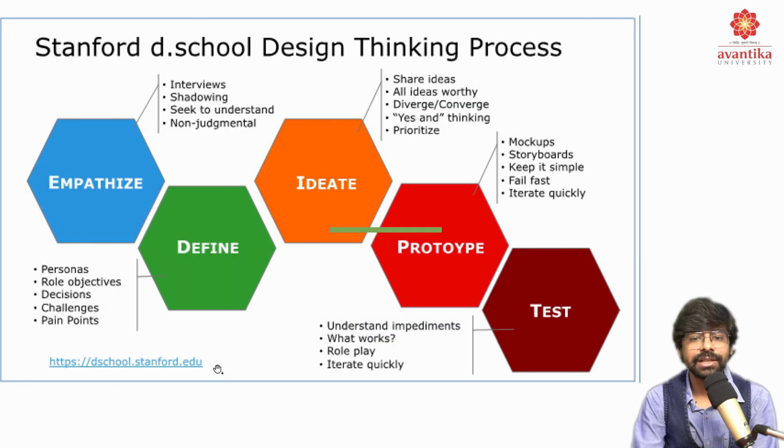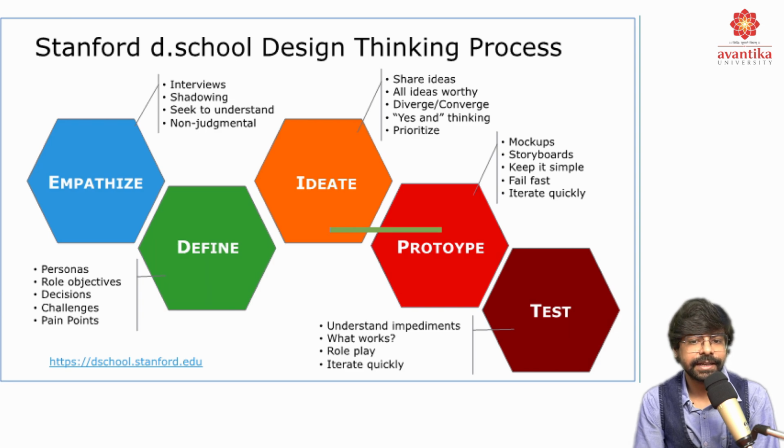So another model which has been proposed by the Stanford design school is the design thinking process, in which we have 5 stages. But what are those 5 stages? We need to learn that first. First is empathize, in which there are interviews, shadowing, seeking to understand, and being non-judgmental. It is primarily research, where we empathize to find what the proper design feel could be.